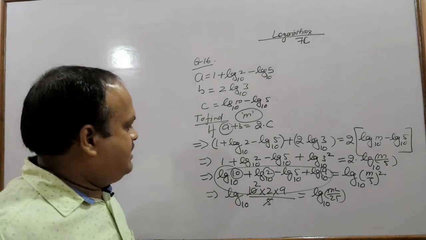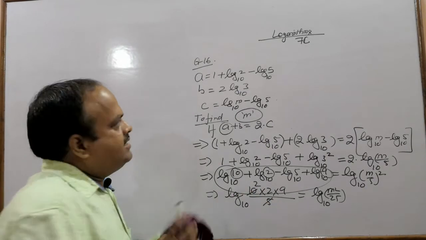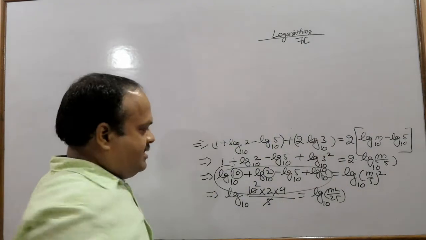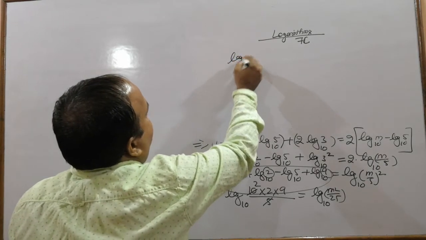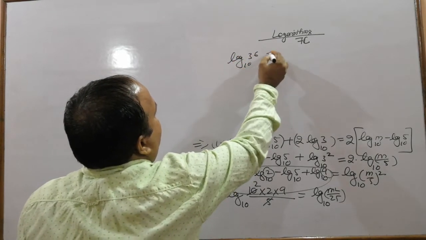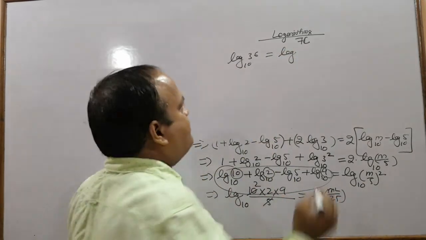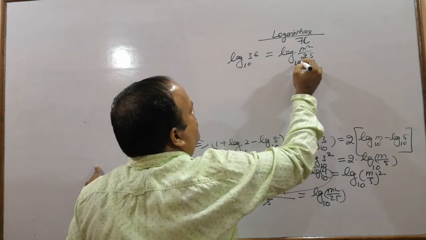So we get 9 2 ja 18, 2 ja 36. Log 36 to the base 10 equals to log m square upon 25 to the base 10.